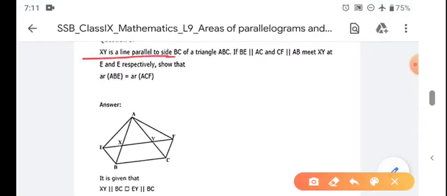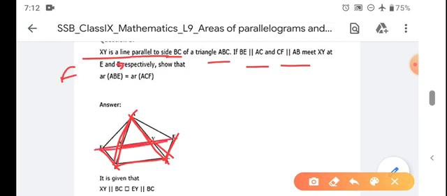XY is a line parallel to BC of a triangle ABC, and BE parallel to AC and CF parallel to AB meet XY at E and F. आपको बताना है ABE का एरिया इतना ही ACF का एरिया इतना है. आपको ये एरिया आपस में क्या दिखाना है, इक्वल दिखाना है.